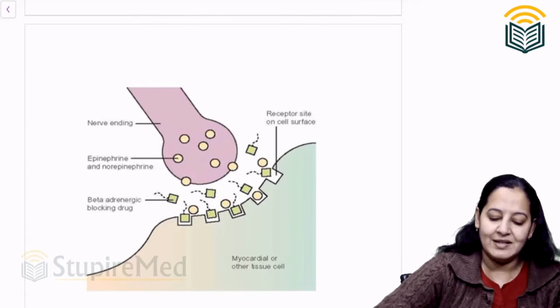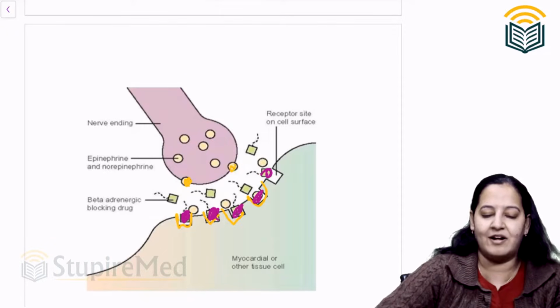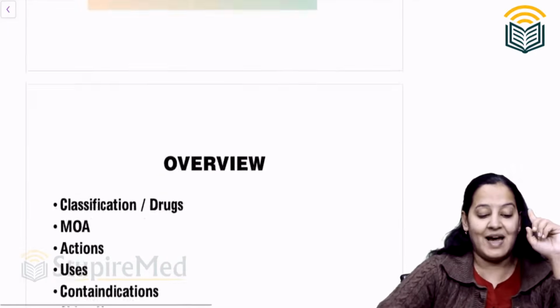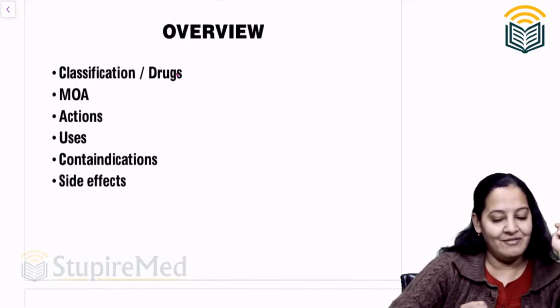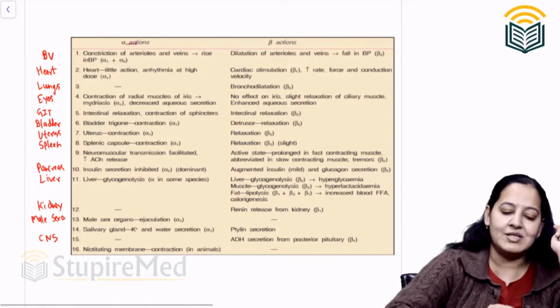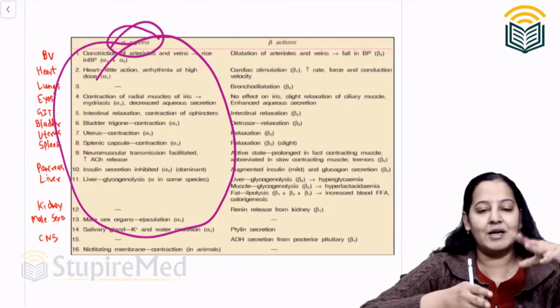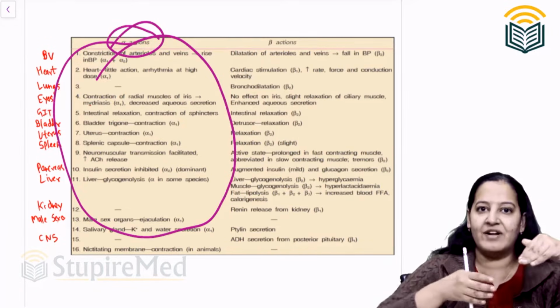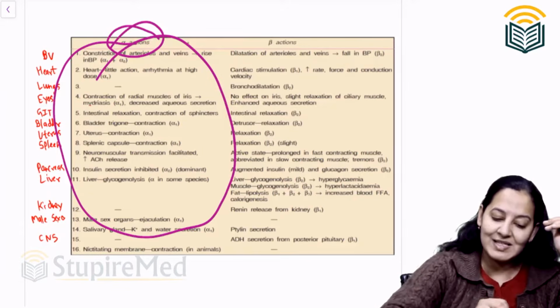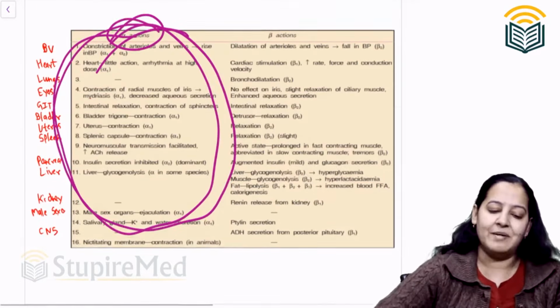Can you see? These are the alpha receptors here. These are blocked by the alpha blockers, so that noradrenaline secreted here cannot act because it is blocked there. It has no intrinsic activity. You know it. So we are done with classification and mechanism of action. Now coming to actions. All the actions will be reversed. Noradrenaline, while combining with alpha receptors, was doing this. But now noradrenaline cannot combine with alpha receptors because they are blocked by the drug. So these things cannot happen, and the reverse will happen passively. You know it. We will take them one by one.